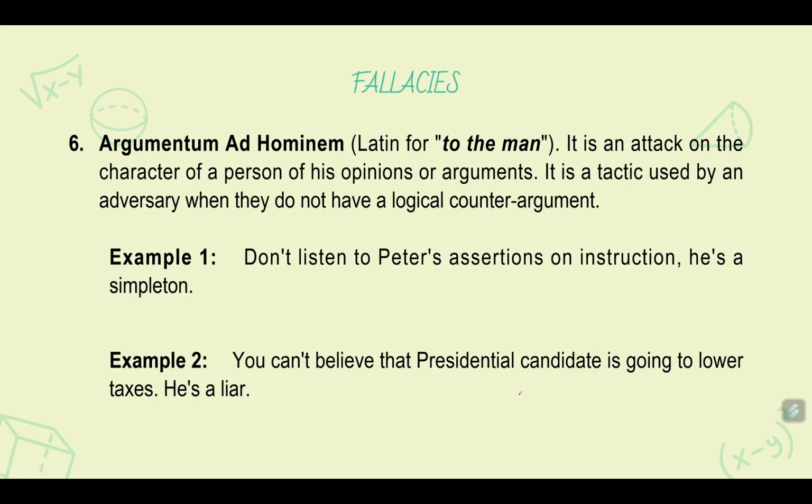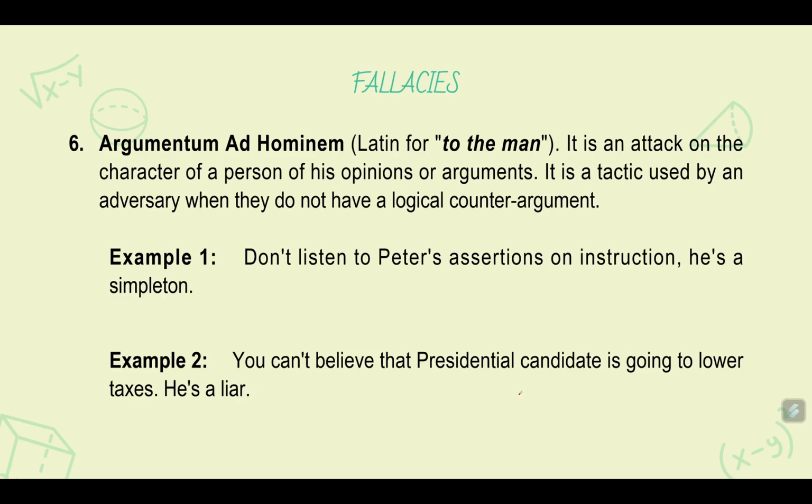So suppose you have two persons, one is very logical and the other is not so logical. Each makes a claim, and since one cannot give an argument making the other's argument false, he will attack the person. Not attacking in physical form, but the character or humanity of that person. As an example, he will insult the person for having black skin, or being short, or being ugly. That is called an argument ad hominem.